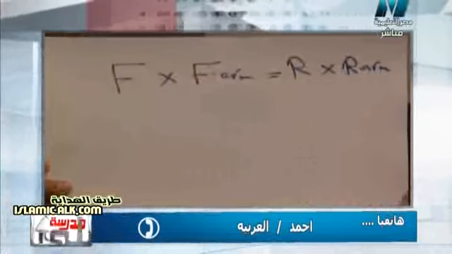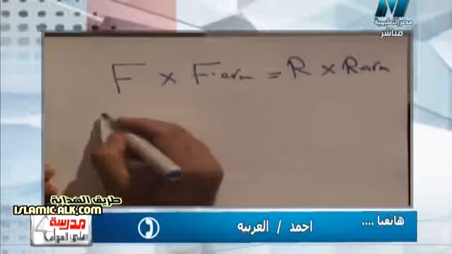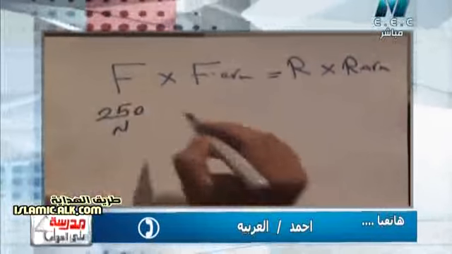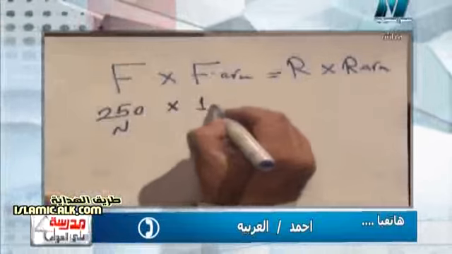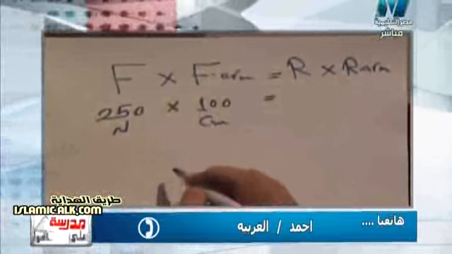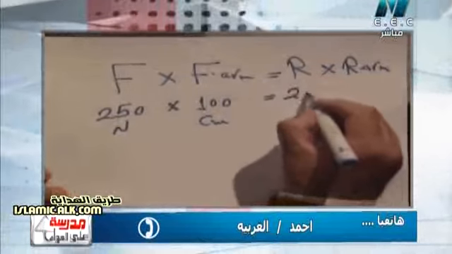So Ahmed, the effort force here is the weight of the boy, 250 Newton, and the effort force arm is 100 centimeter. The resistance is the weight of the girl, 200 Newton.